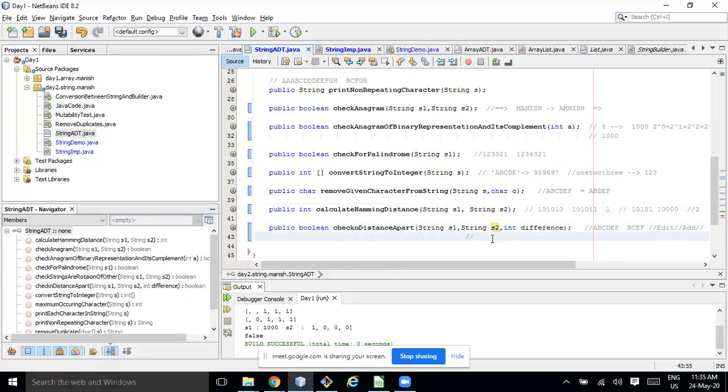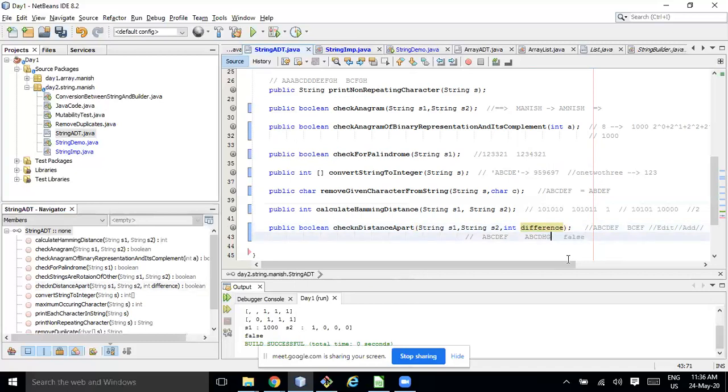Let's say S1 is A, B, C, D, E, F, and S2 is A, B, C, D, E, G. With how many elements are these two strings differing? One element, right? Then this function will return true. If I put H here, these two strings are differing by two elements, but in the difference function I passed one only. Then this one will return false.